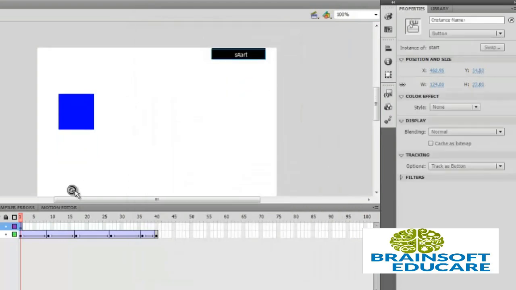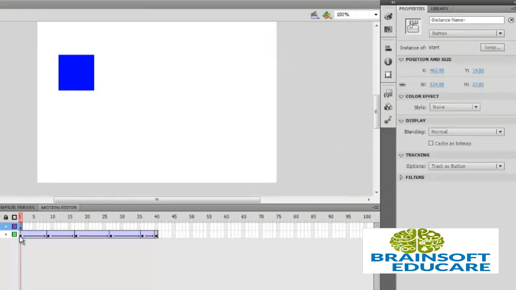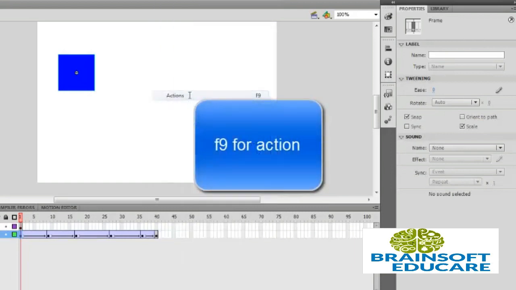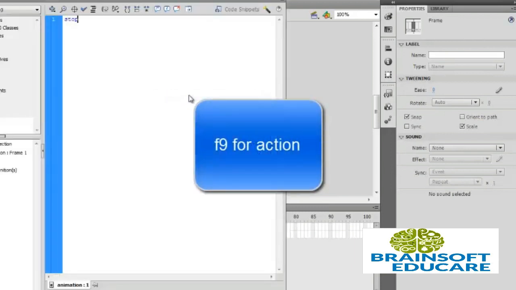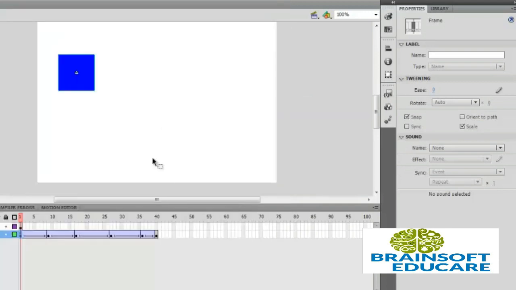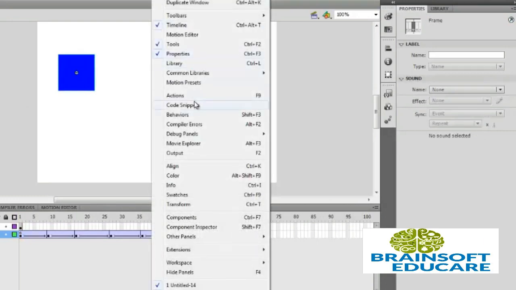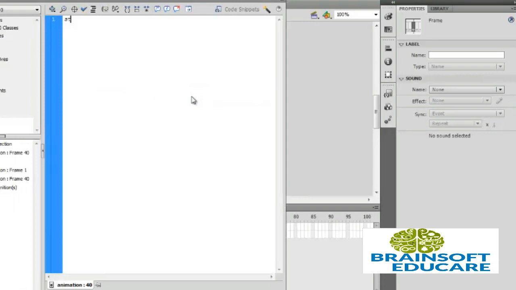Okay, and in the animation layer, click on frame number 1, press F9 or go to window and choose actions. Write stop here for stopping animation.